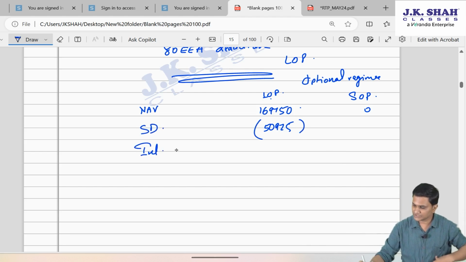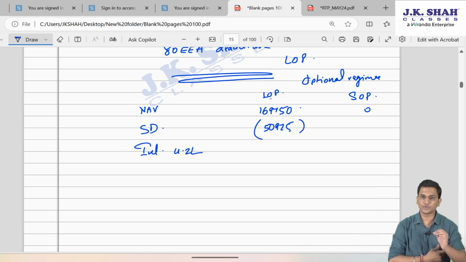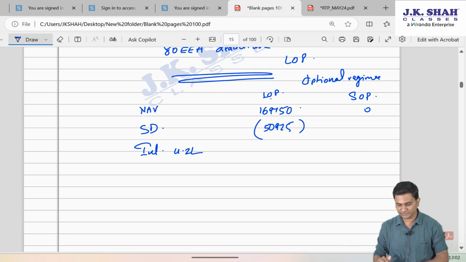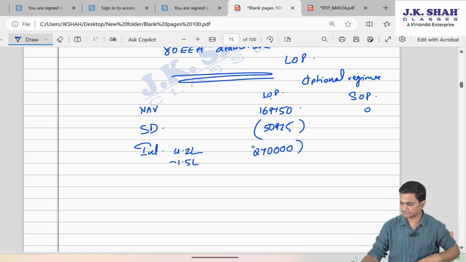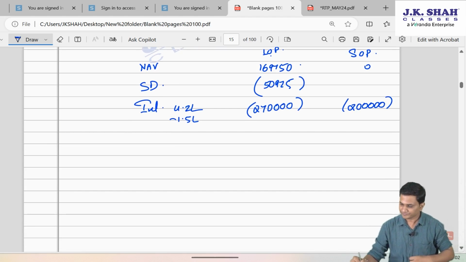Friends, the interest was 4.2 lakh. Now instead of taking the entire 4.2 here, if I try to take 150 in 80EE, because 80EE will allow a maximum of 150, only the balance amount, 2,70,000, let me evaluate what situation comes in that case. And 2 lakh was the interest of SOP maximum.